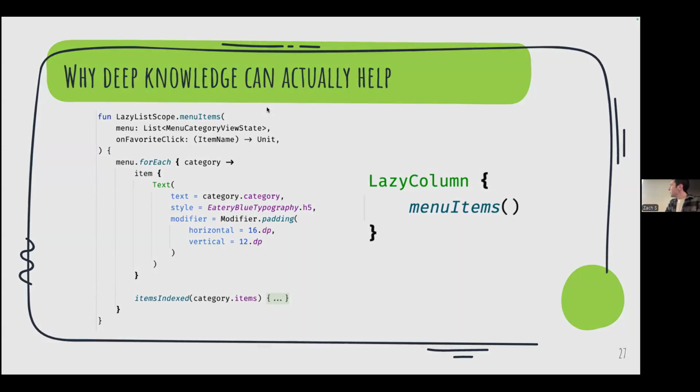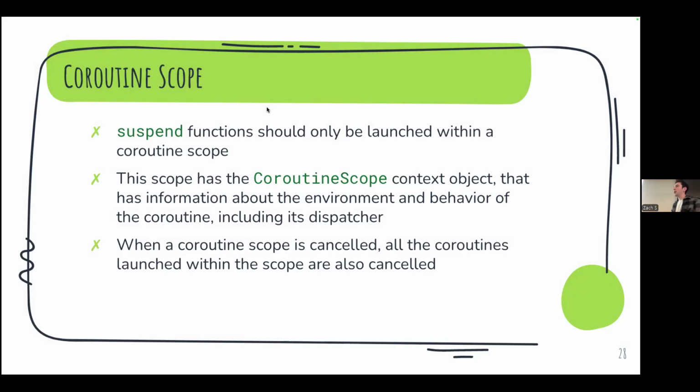But okay, so back to coroutines. Why was I talking about scope? Well, basically, we have this concept of a coroutine scope, and that, just like all other scopes, provides a context object.